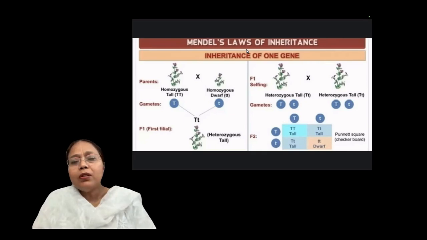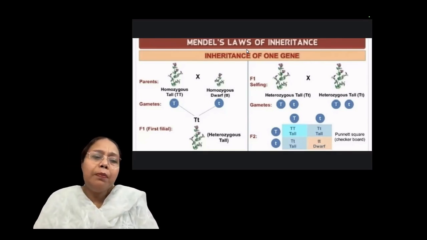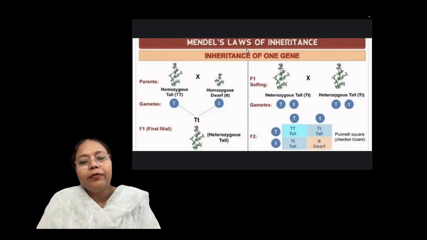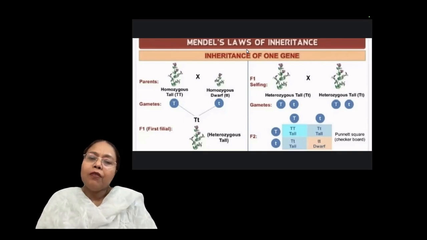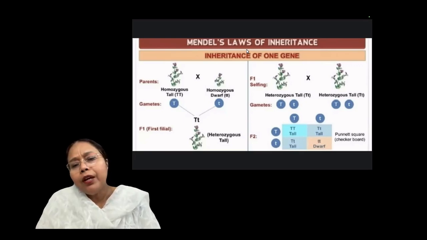Actually, at that time nothing was known about genetic makeup. Mendel simply grew these tall and dwarf pea plants and crossed them to get the F1 generation. He observed in the field, yes, all are tall. Very good, all are tall. But the second question was, what about the dwarf character? So he was curious and did self-crossing. F1 generation selfing means all the tall plants of the first generation are self-crossed. Then he found that in the F2 generation, the dwarf character appeared.